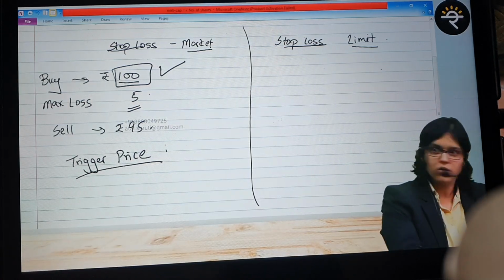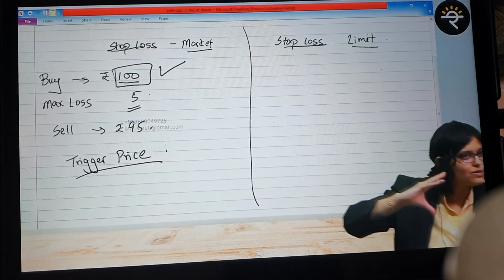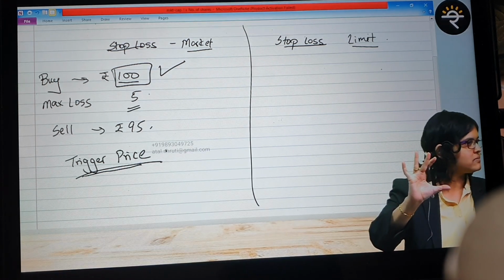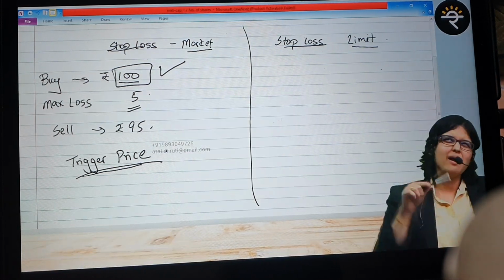When should I alert it? When it is going closer to 95. That is known as the trigger price, like an alarm. Wake up. So tell me, logically, should this trigger price be above 95 or below 95?